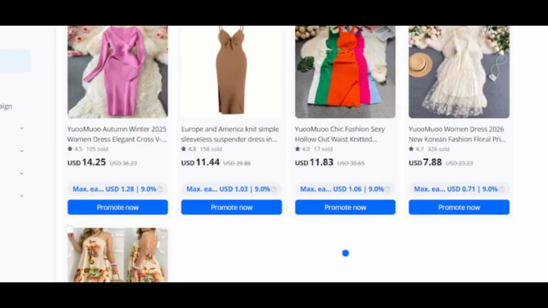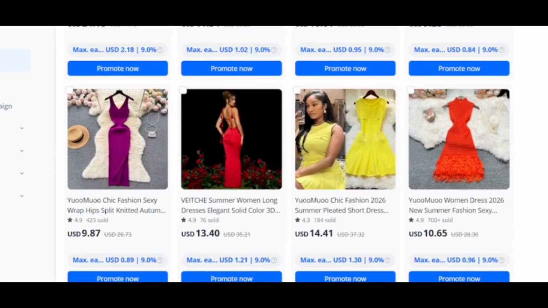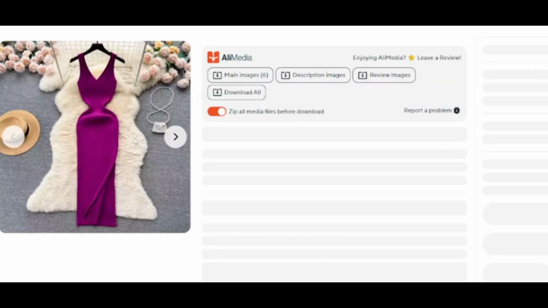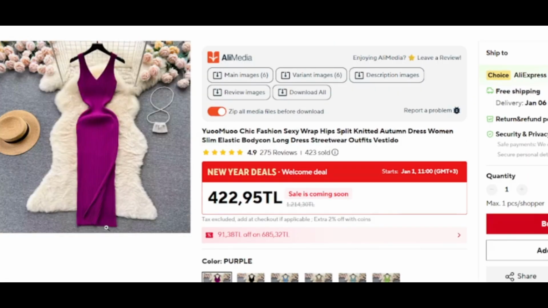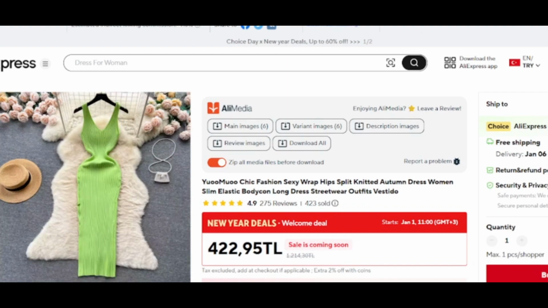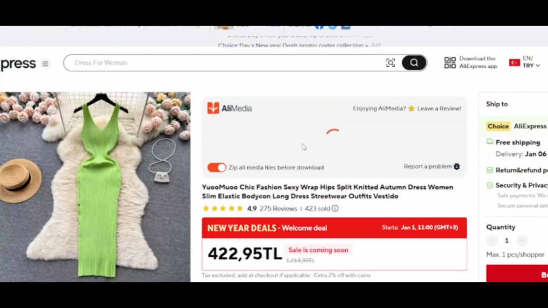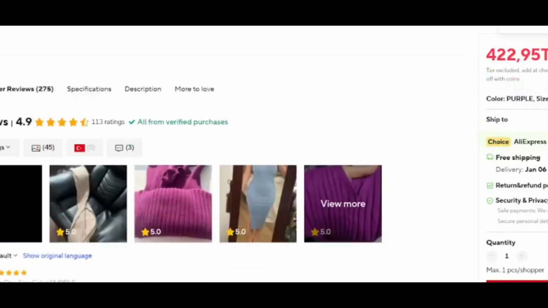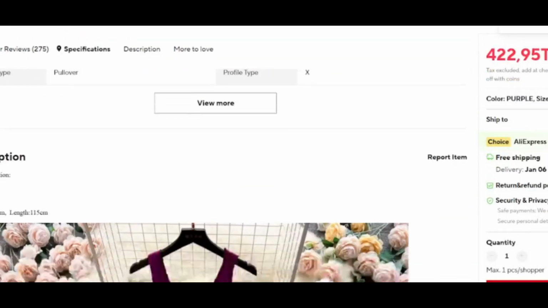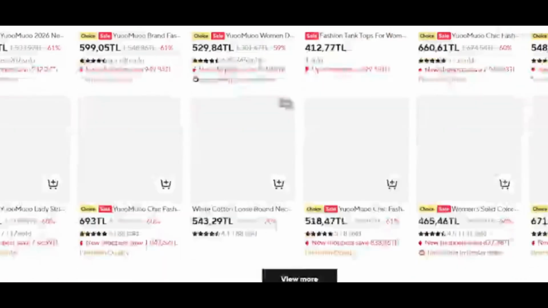Of course, you have to pick something that you are interested in, or maybe something that has a high commission. So let's say this doesn't have high commission, but I want her to wear this outfit, and by the way, it is beautiful. So what I'm gonna do is download all the products here. I'm gonna do like that, and then as you can see, it's gonna start for all of them. There are 72 on this page. There are so many of them, so we can just pick any one we want. The products, all of them here.